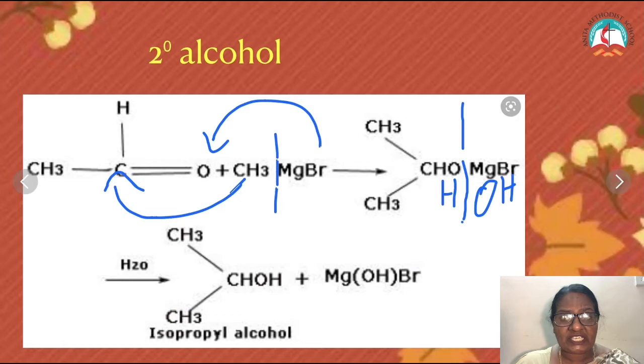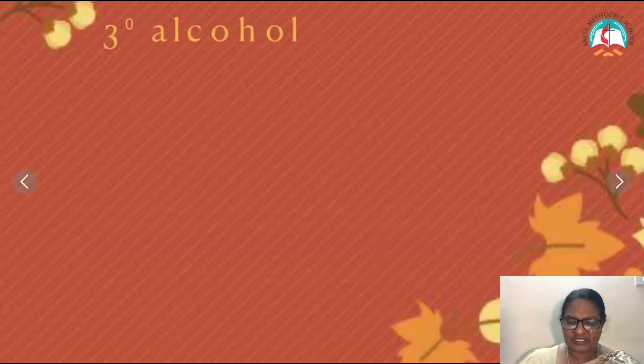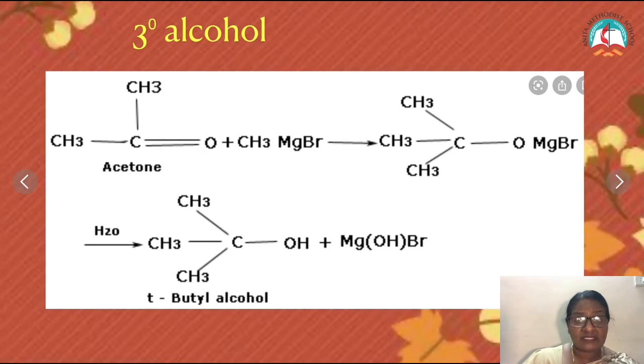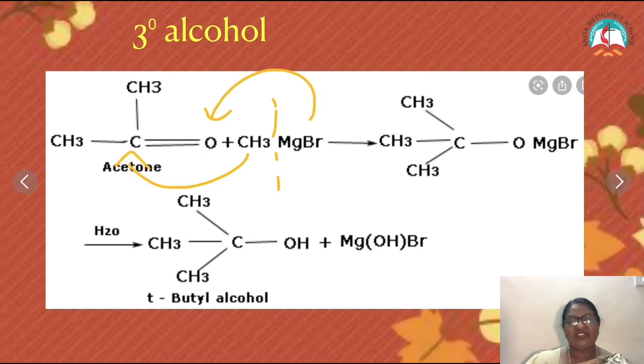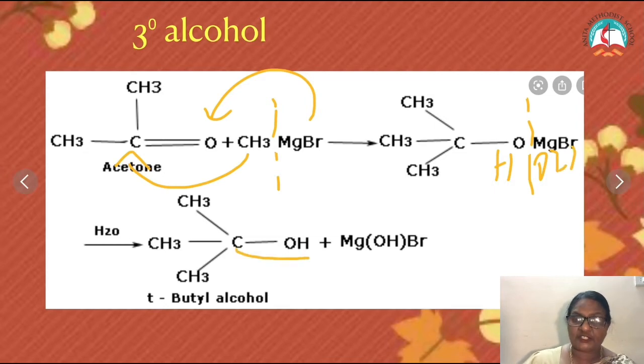Now let's see how to prepare tertiary alcohols. Ketones, C double bond O. These ketones, when they react with Grignard reagents, give us tertiary alcohols. Again, by now you should know how to write the equation. The methyl group goes to the carbon, MgBr goes to the oxygen, we get an addition compound, and then hydrolysis, H and OH. We get a tertiary alcohol. COH is a tertiary group. Definition: the carbon attached to the functional group is in turn attached to three other carbon atoms. So this is how we use Grignard reagent to prepare primary, secondary and tertiary alcohols.